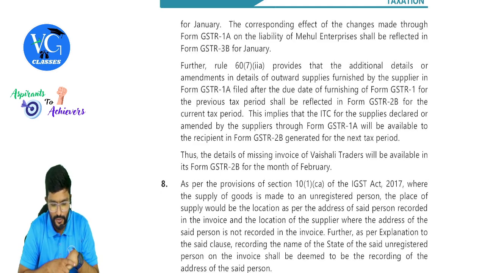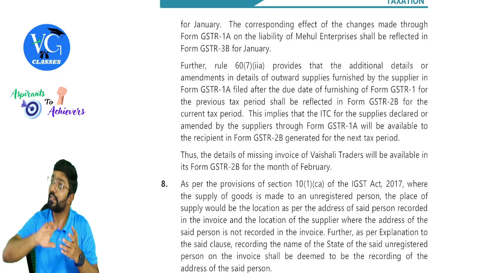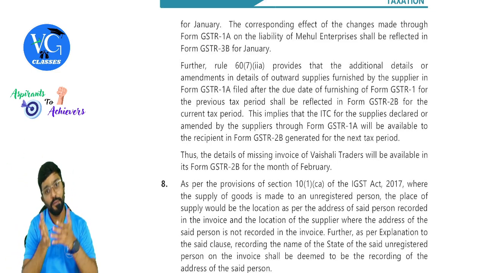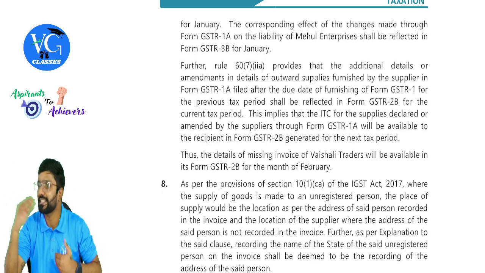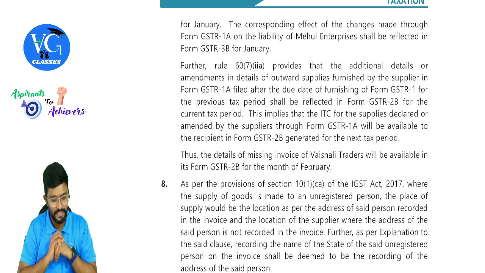Thus, the details of missing invoice of Vaishali traders will be available in Form GSTR 2B for the month of February. In which month? March actually. 2B of February, but in which month? March. Is that clear? Yes, sir.